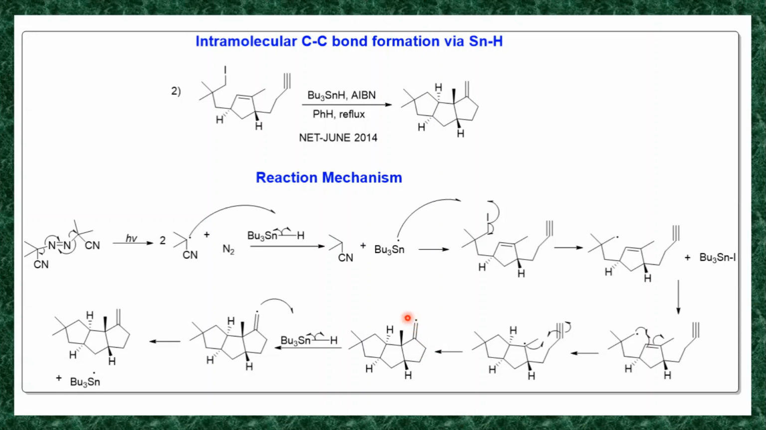Then this CH2 radical reacts with the tributyltin hydride. The tributyltin hydride undergoes homolysis, so the CH2 radical reacts with the hydrogen radical and forms this product, and it generates a tributyltin radical. This is the reaction mechanism of this reaction, and this question was asked in June 2014.